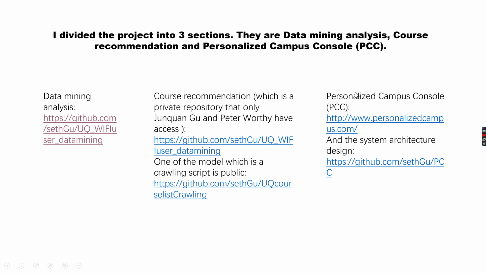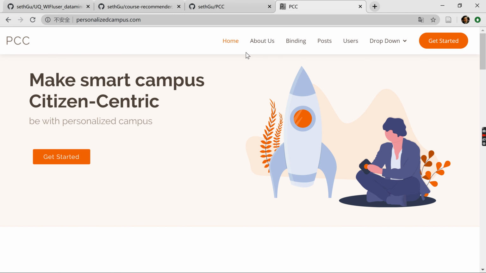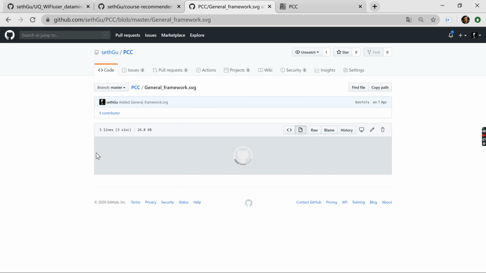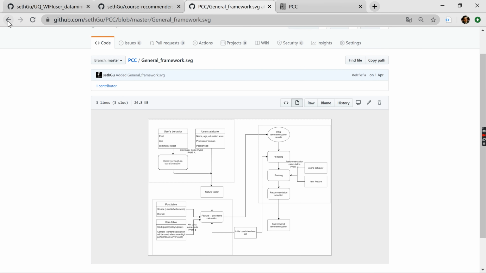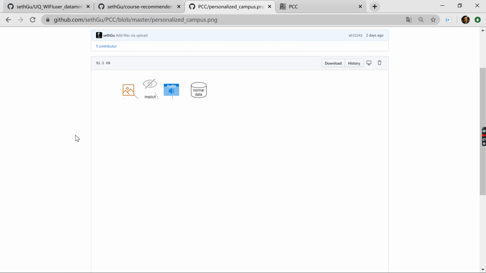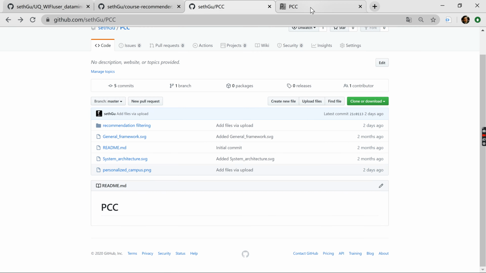The final section is the personalized smart campus console, which is the PCC. This is a big one. The most important thing here is to look at the system architecture. I designed this on my own, and all of these are public. You can see my GitHub page.